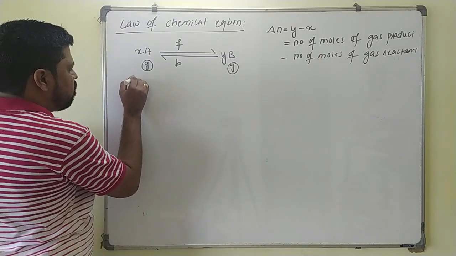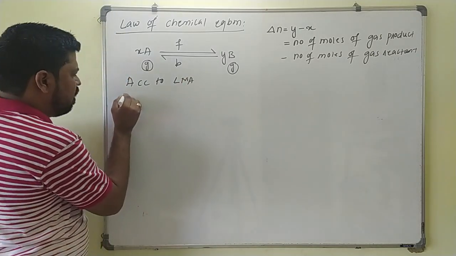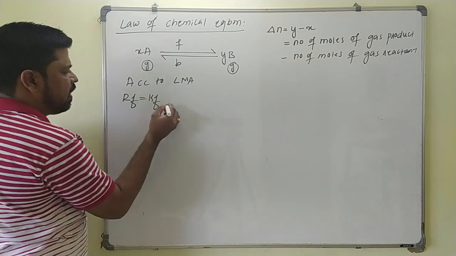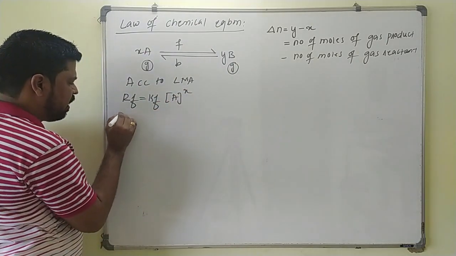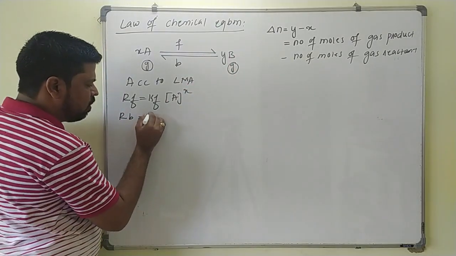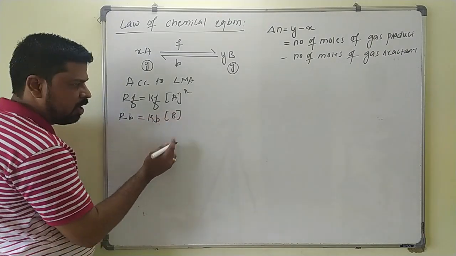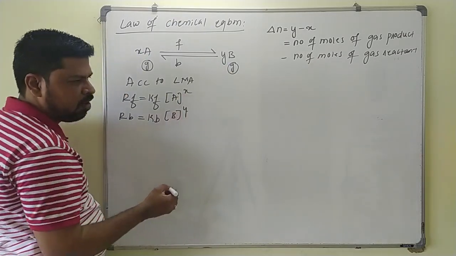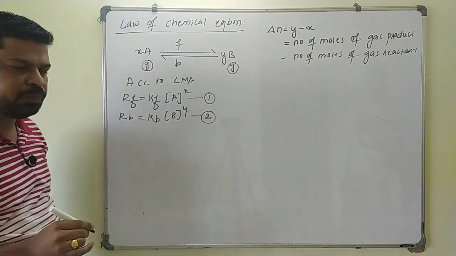So according to the law of mass action, the rate of forward reaction will be equal to the rate constant for the forward reaction times the molar concentration of A raised to the power X. Then the rate of backward reaction. For the backward reaction, which is the reactant? B will be the reactant. So the rate constant of the backward reaction times the molar concentration of B raised to the power equal to what? The number of moles. How many moles? Y moles here. So this is equation number 1 and this is equation number 2.